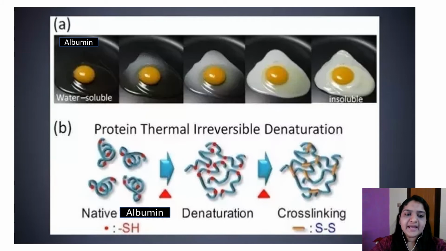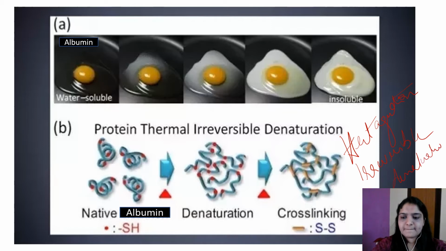So this diagram shows the coagulation of egg. Albumin heated is irreversibly denatured and this is heat coagulation, which is an example of irreversible denaturation. At first albumin was water soluble. On heating it forms an insoluble form. This is the insoluble form of egg, an example of irreversible denaturation. So native albumin, denaturation and cross-linking.